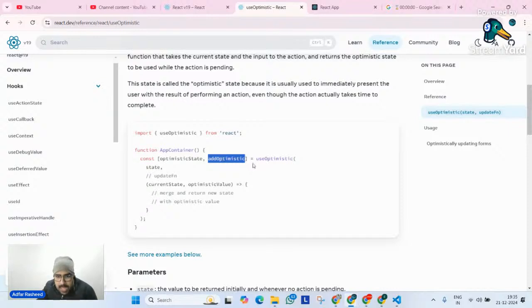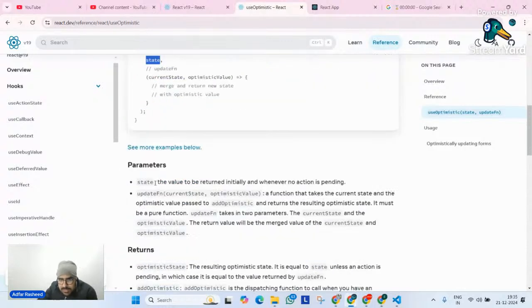After that, you can see useOptimistic receives two arguments. Number one is the state. So you can see state is nothing but a value that needs to be returned initially whenever no action is pending. So when you perform an action, which means you are performing an action at a point of time, but before that no action was performed, until then this is the initial value.